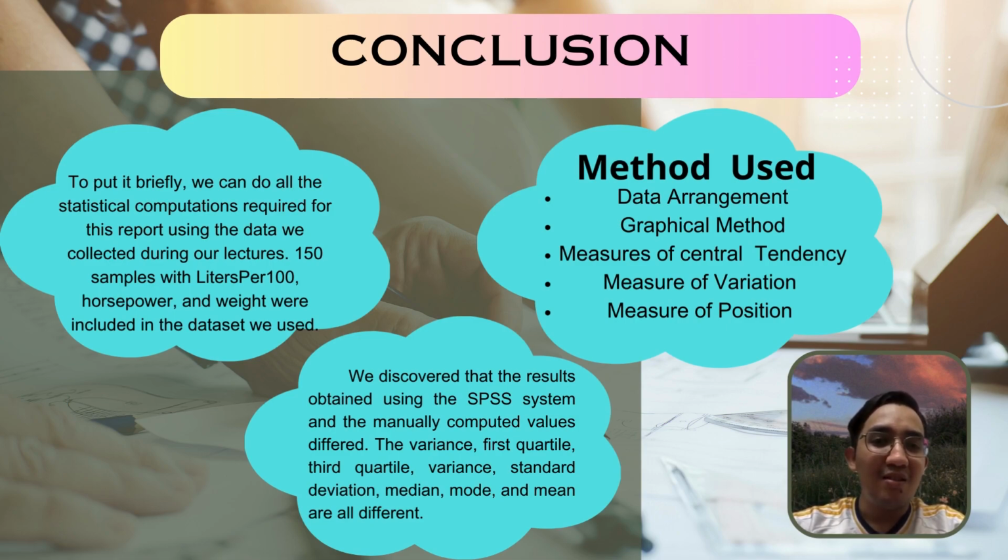We use the data and compare the result obtained using the SPSS system with the manually computed values, covering standard deviation, median, mode, and mean, along with other methods such as data arrangement, graphical methods, measures of central tendencies, and measures of variation.